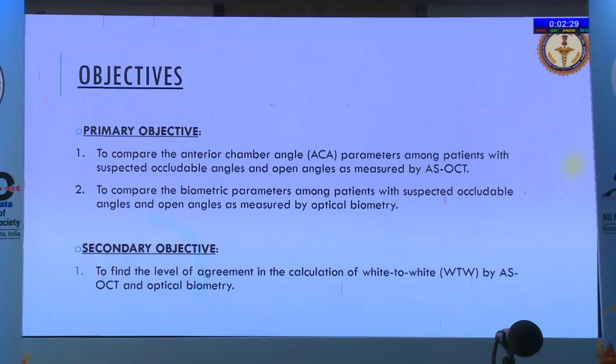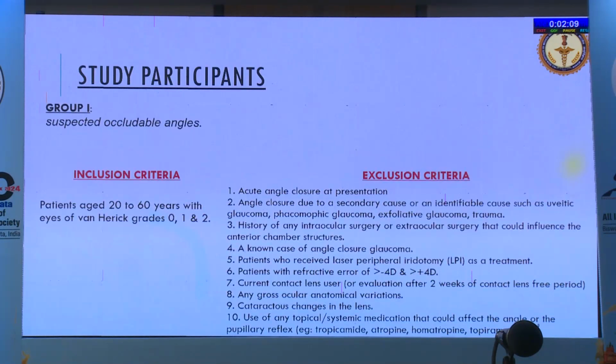So the primary objective was to compare the anterior chamber angle parameters that were measured by ASOCT in suspected occludable angles and open angles, and the second one was to compare the biometric parameters using optical biometry between the two groups. The secondary objective was to find the level of agreement in the calculation of white to white and CCT by ASOCT and optical biometry.